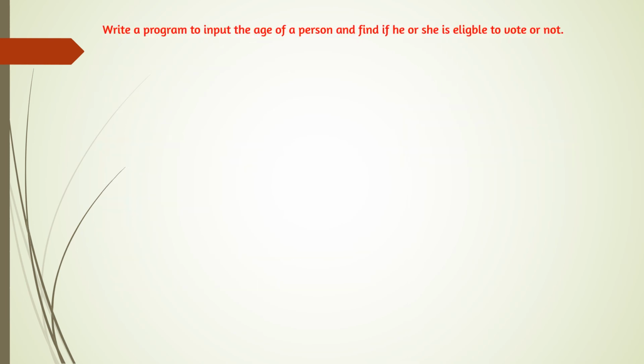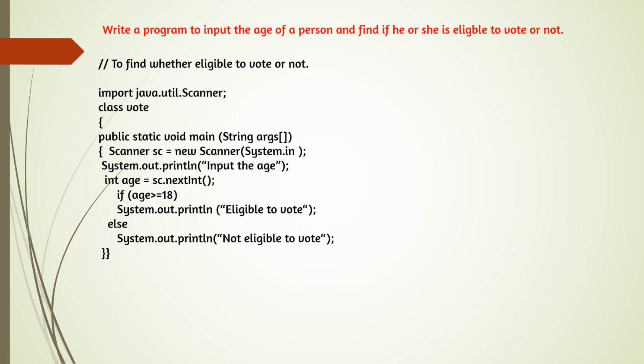The next question for practice: write a program to input the age of a person and find if he or she is eligible to vote or not. So here it is a simple program. After the first four lines, as usual, class Vote, public static void main, create the Scanner object, and here we are giving the message System.out.println input the age. Accept the age in a variable. So here we are accepting int age = sc.nextInt().